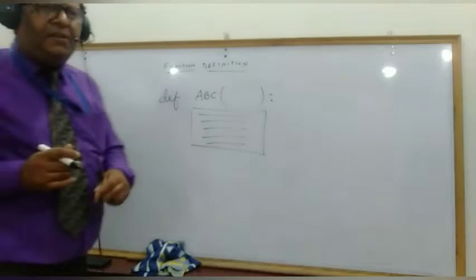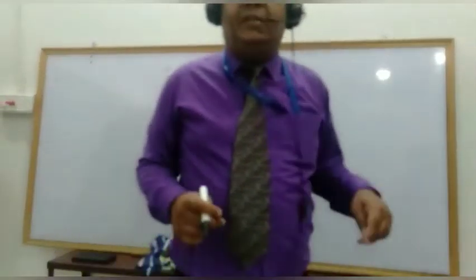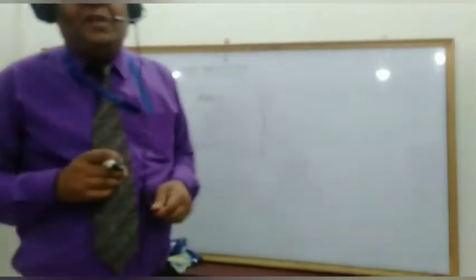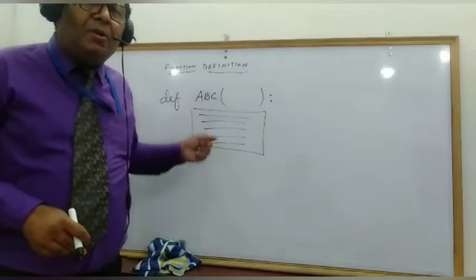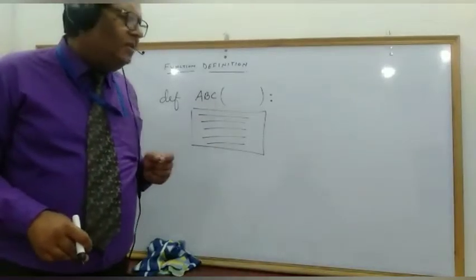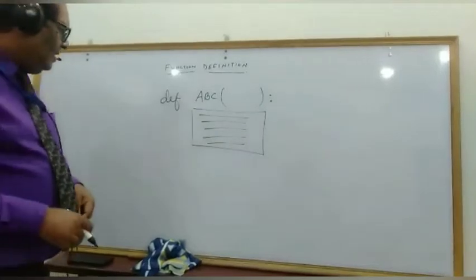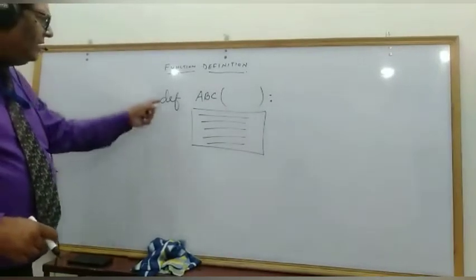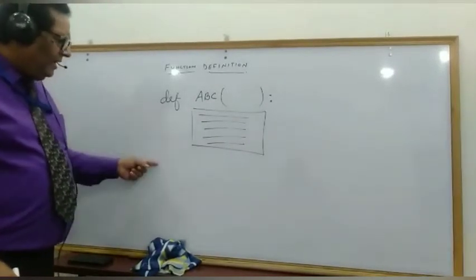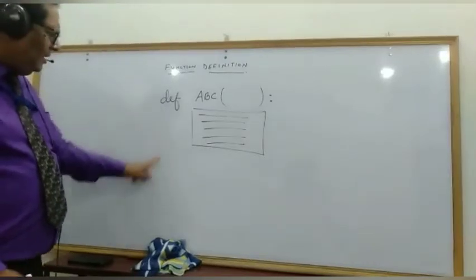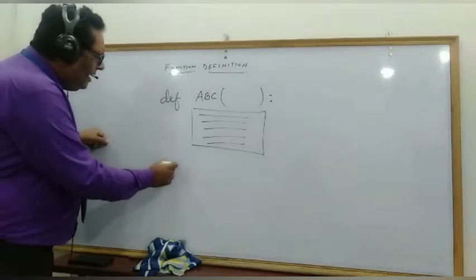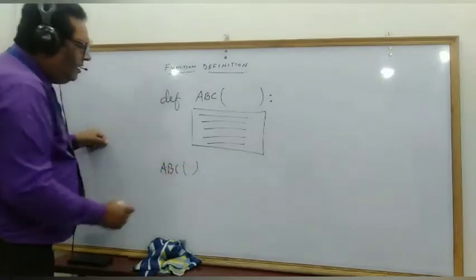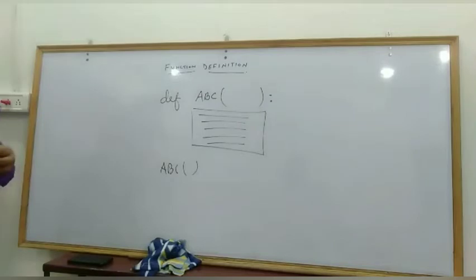Now once you have defined the function, it needs to be executed. But the function will be executed only when it is called. So if you want the above function to get executed, you should call it. Now I'm going to write the calling statement for this function. The calling statement should be written outside the function definition, just below it, and it should not be indented. Write the name of the function ABC followed by parentheses.